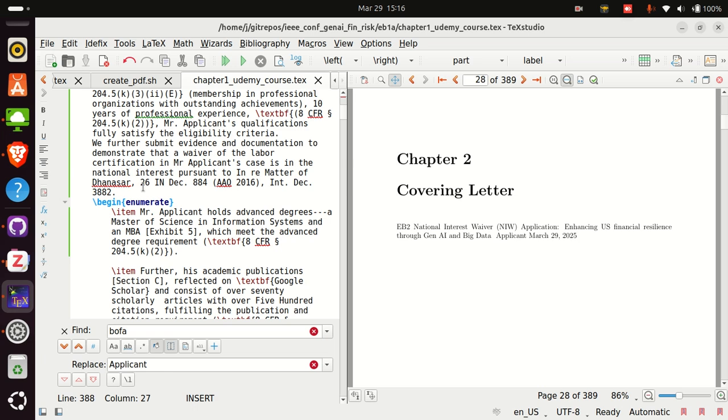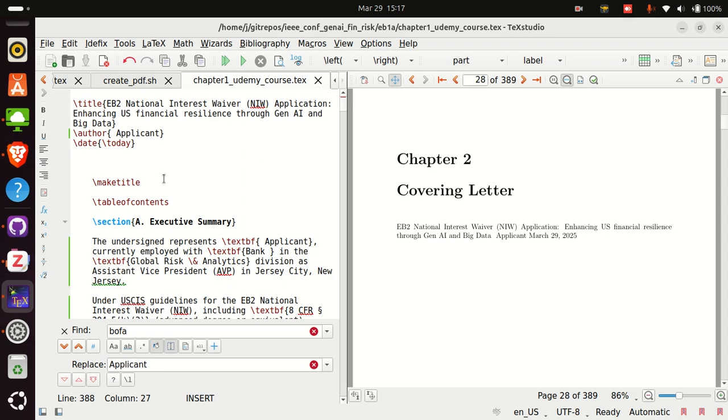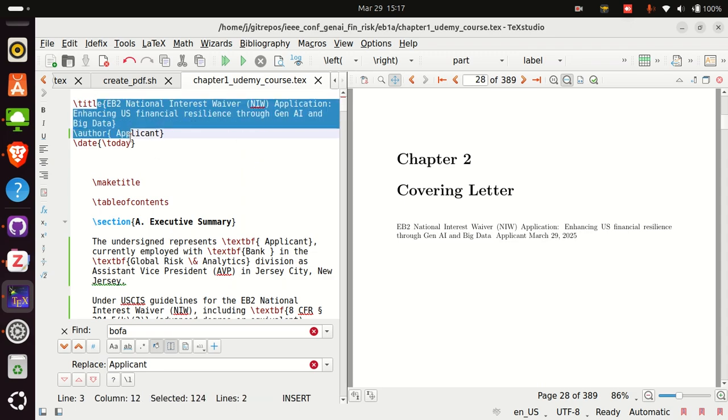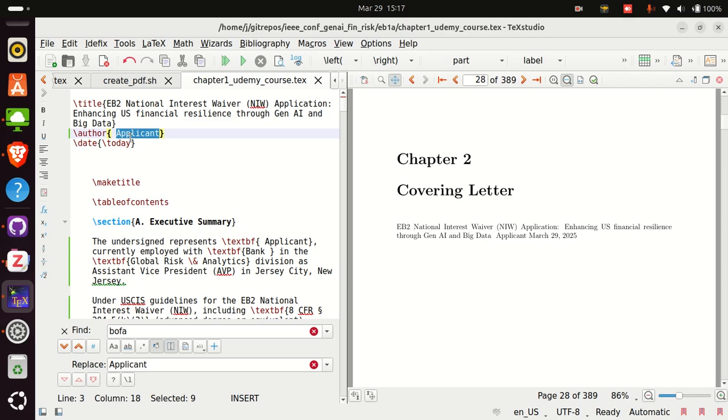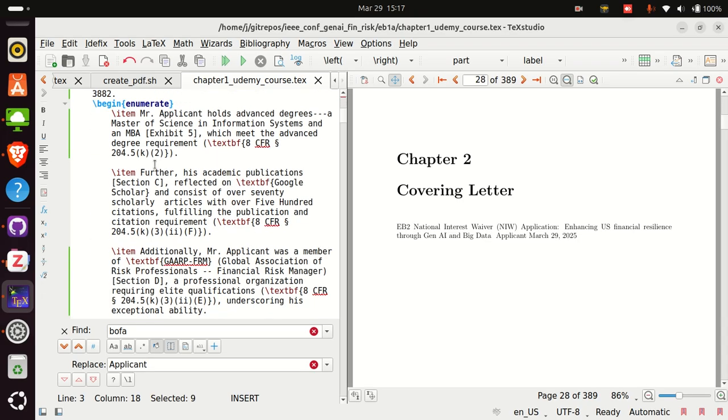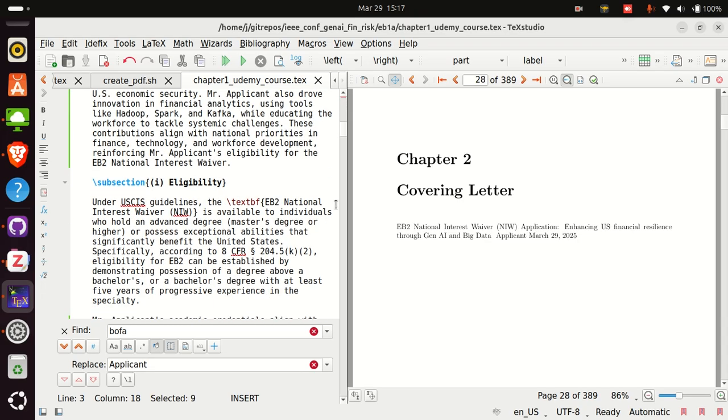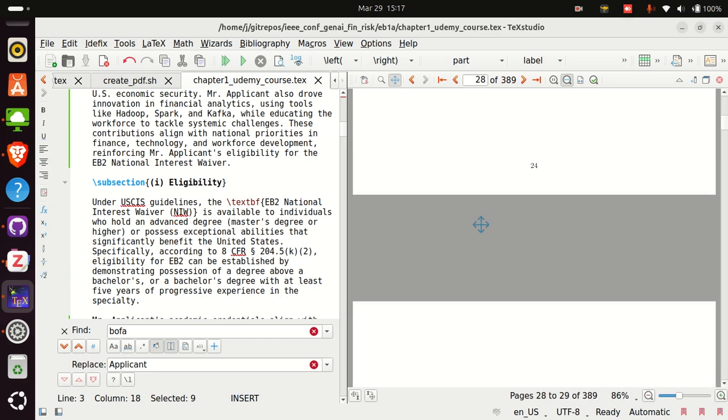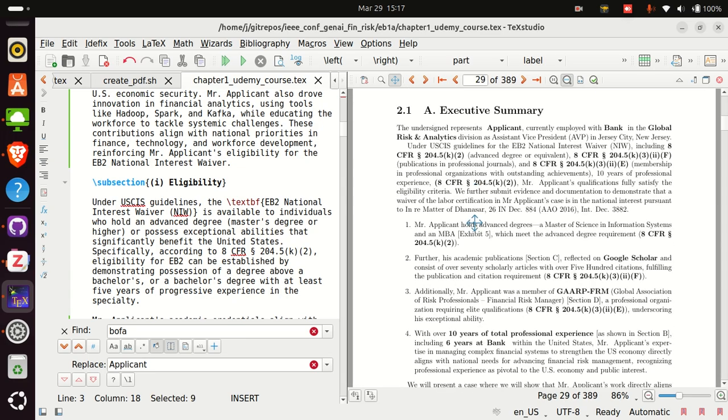Alright guys, we'll look at one of the covering letter codes. On the left side I have the LaTeX code. This is the title. In the place of applicant you put your name. And it has an executive summary. Let's try to look at the code. So we start with the executive summary.